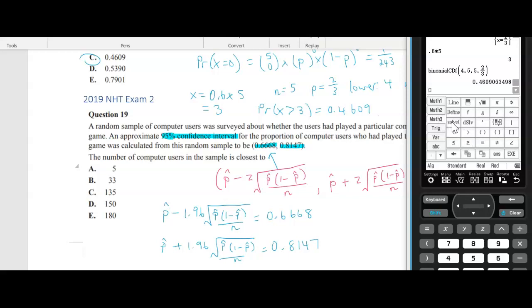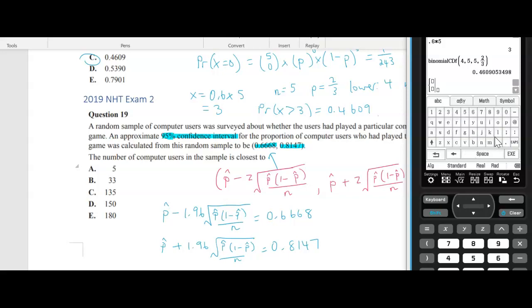Let me just find the one that we need. I never usually do it this way. Let me just make sure I've got the right bottom. Is it this one? Yeah. Okay, so I'm going to use P and N, not like I did before, just so I don't get my values mixed up.